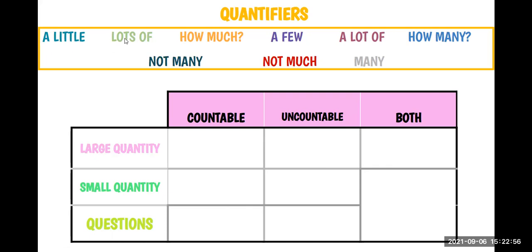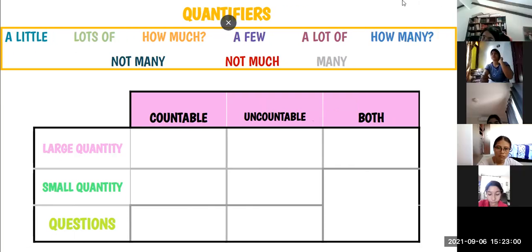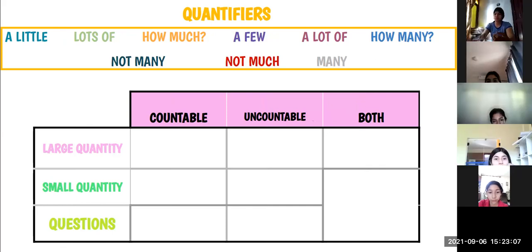Number one, a little. Is this for countable or uncountable nouns? Uncountable, very good. Is it for a large quantity, small quantity, or question? What do you think, Ariane? A small quantity, very good.